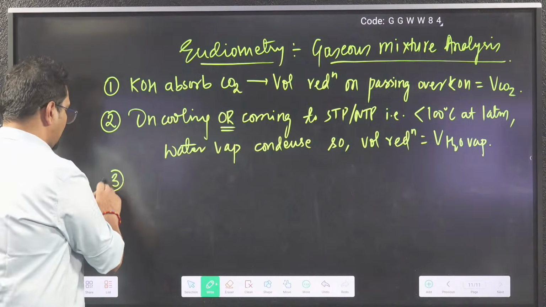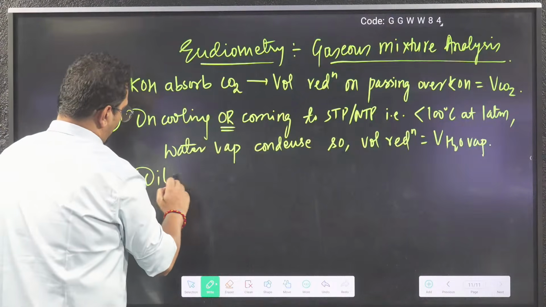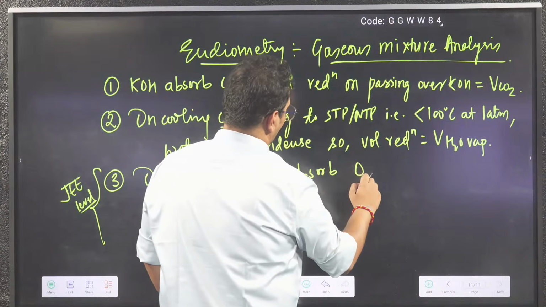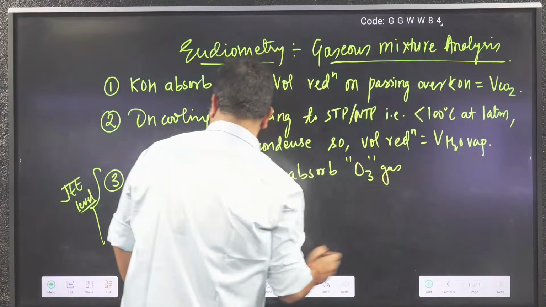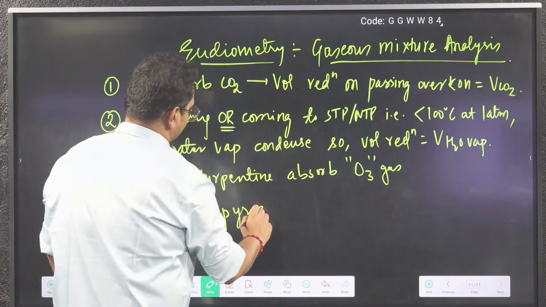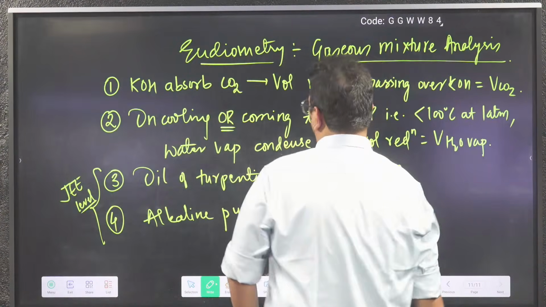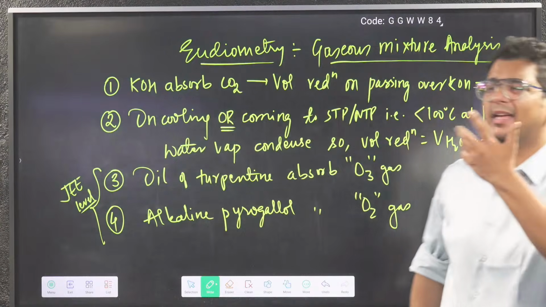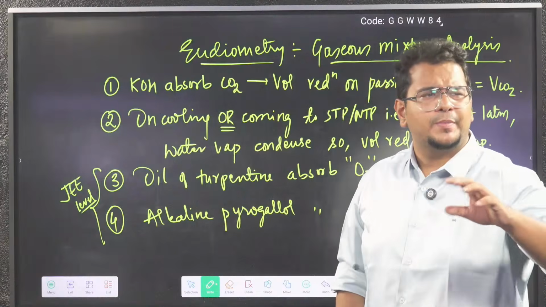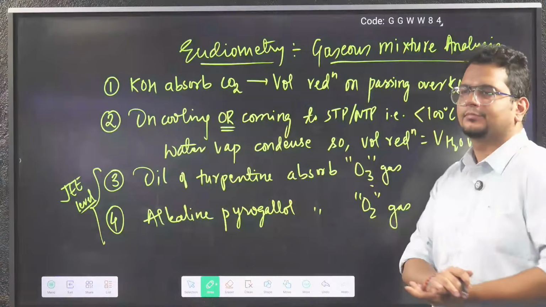Next, for JEE level questions, oil of turpentine absorbs ozone gas and alkaline pyrogallol absorbs O2 gas. If alkaline pyrogallol is taken and volume is reduced by 30 ml, then 30 ml should be O2. If oil of turpentine is taken and volume is reduced by 20 ml, then 20 ml should be ozone.